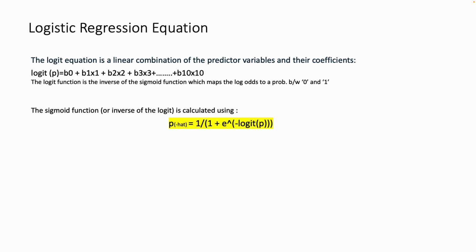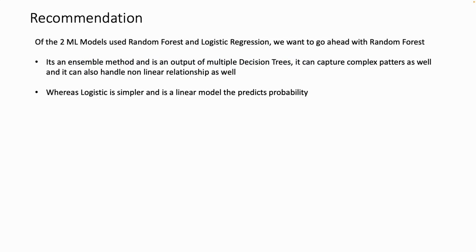This is the overall equation which we can look at, which can help us create a probability using the logistic regression output for any new case. Of the two ML models which we have used, we feel that random forest makes more sense because it is an ensemble of various decision trees, and there is a very low likelihood of overfitting. It can capture complex patterns as well as handle non-linear relationships.